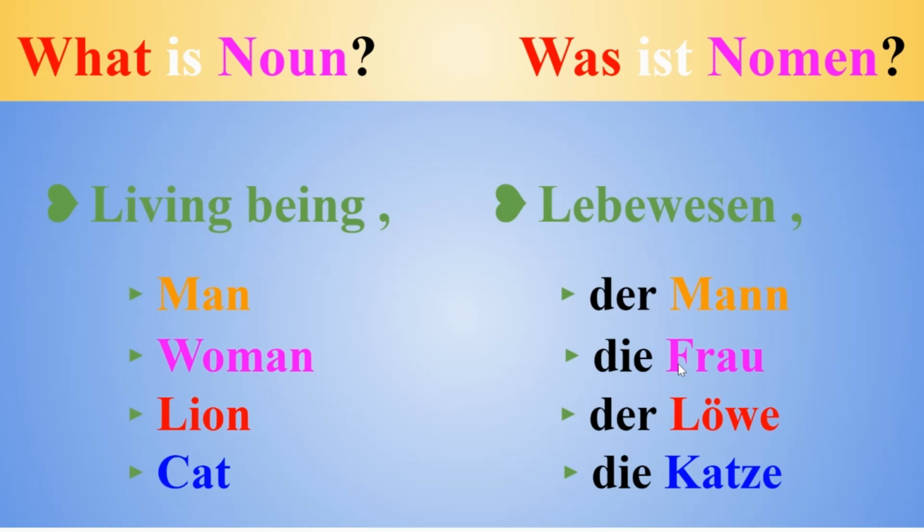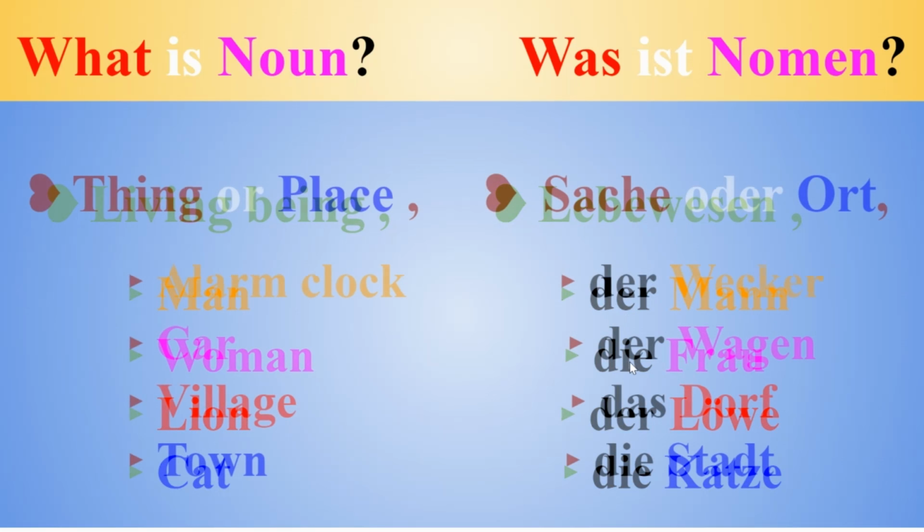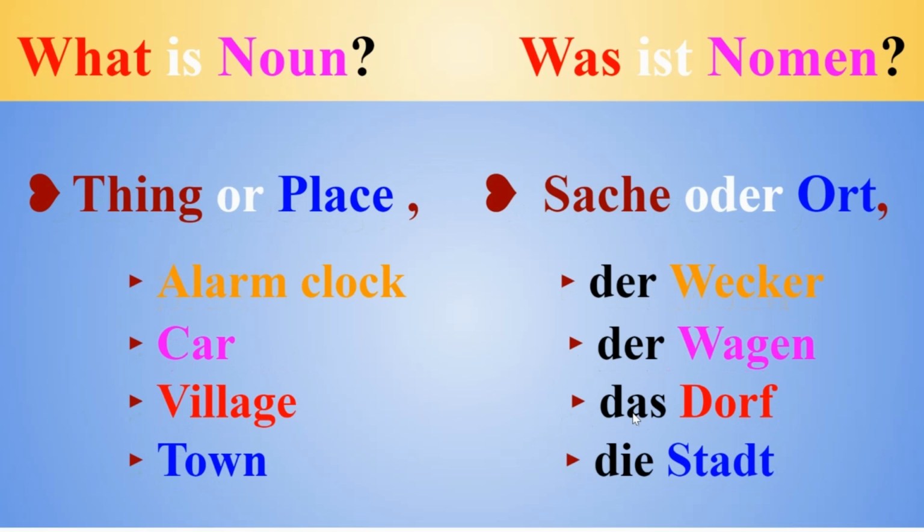For each noun, we have an article, der, die, and sometimes das, yeah? So with this, you know, in Deutsch, all nouns are either masculine, feminine, or neuter. That is, the noun also includes its gender.